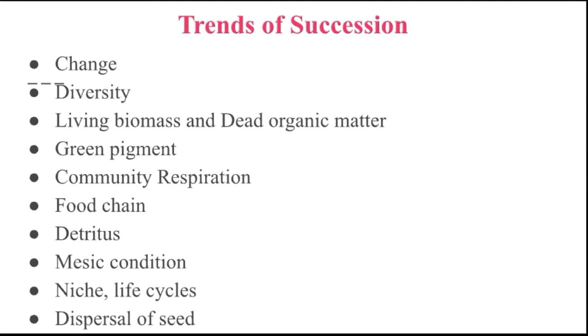The ratio of yellow and green pigments remains low in an early stage as compared to 3 to 5 times in the climax stage.